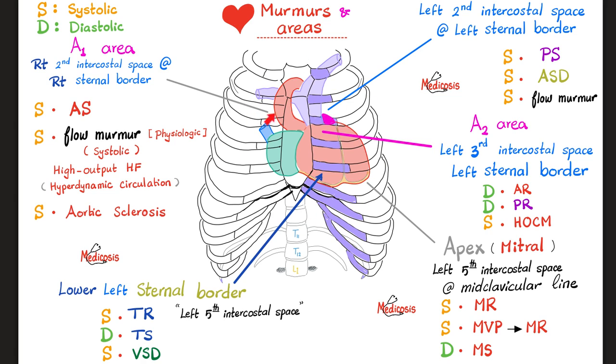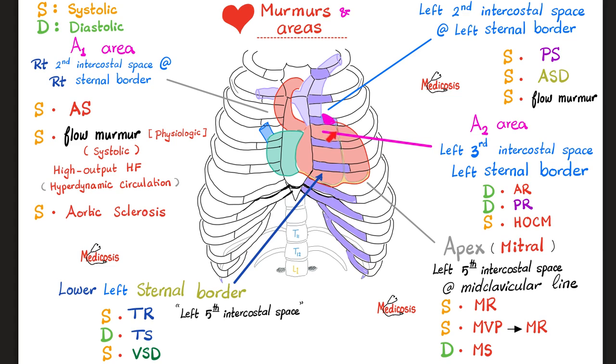It's not in the first aortic area, because that's for aortic stenosis. Instead, we hear the murmur of aortic regurgitation in the second aortic area, which is in the left third intercostal space. Here's the first intercostal space, second intercostal space. This is the third intercostal space.